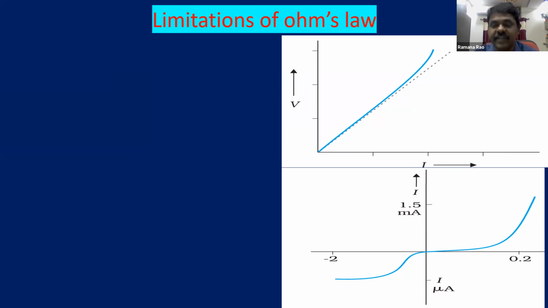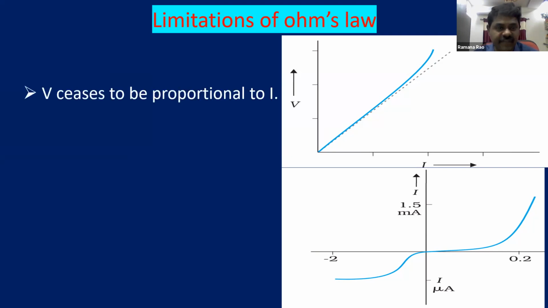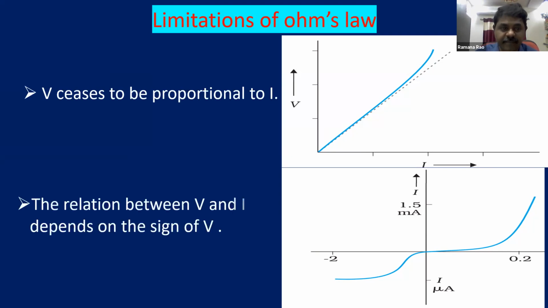If the voltage current variation is not a straight line, if it is a curve, this is non-ohmic conductors. In the first case, voltage ceases to be proportional to current. And in the second case, the relation between voltage and current depends on the sign of the voltage. In positive sign, it is going to have one kind of behavior, and in negative sign, another kind of behavior. So this you are going to learn in detail in semiconductors, right?